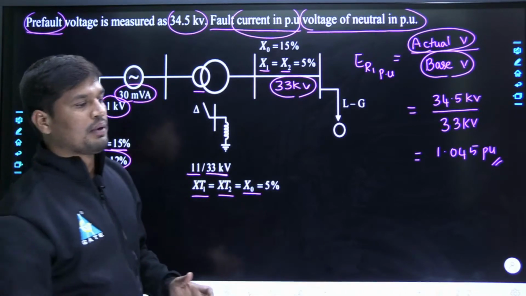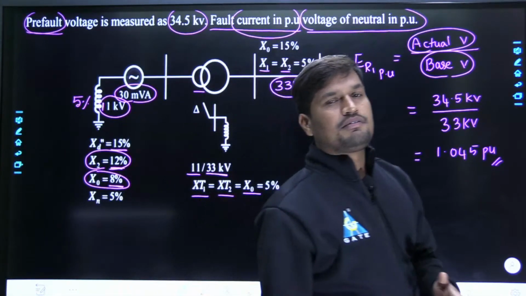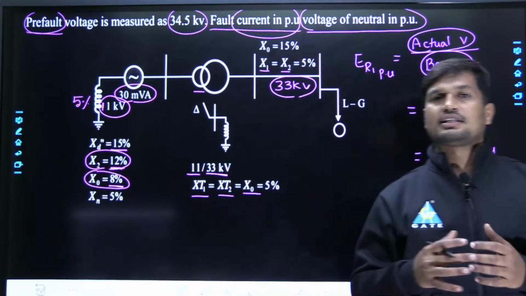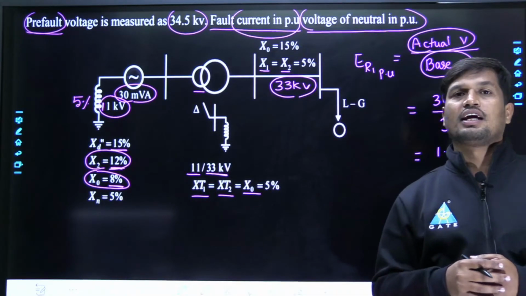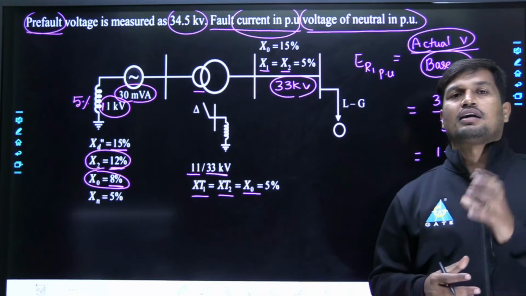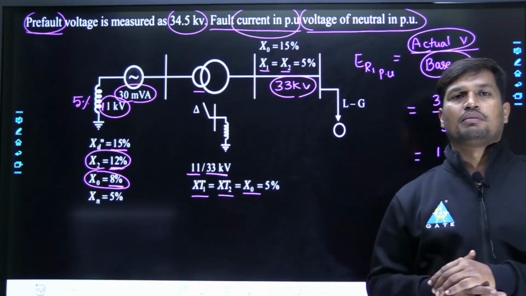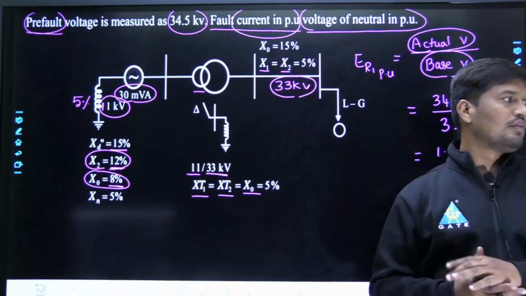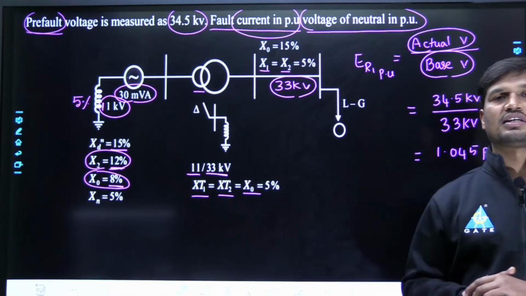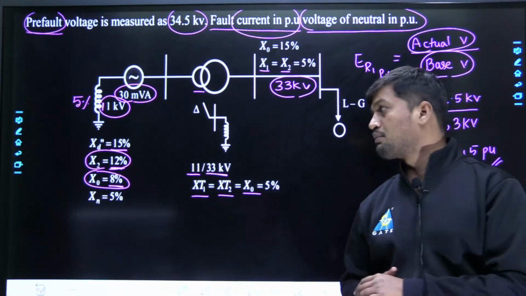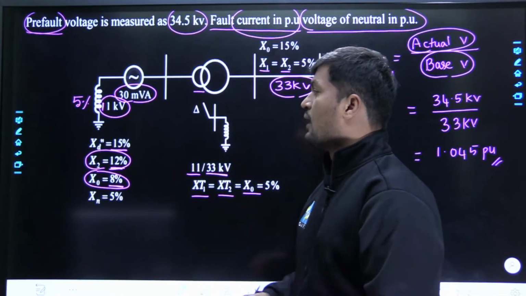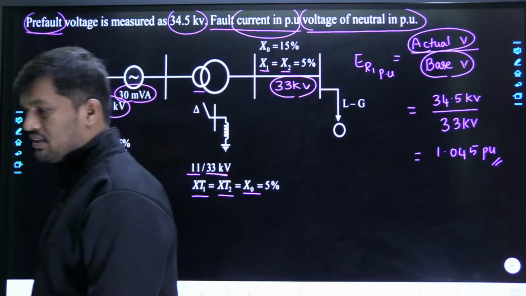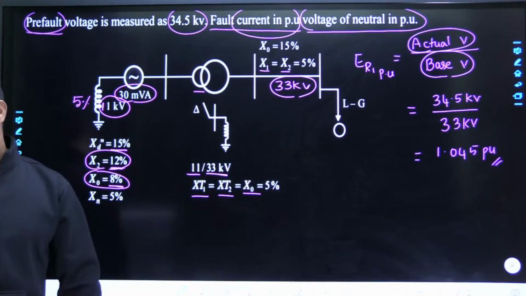I already explained. In case of salient pole synchronous generator, which you studied in machines class, due to projected poles, there will be a non-uniform air gap between stator and rotor field winding. Whenever there is a non-uniform air gap present between stator and rotor field windings, what have I explained? Negative sequence reactance will be less than positive sequence reactance. This is the concept, right?